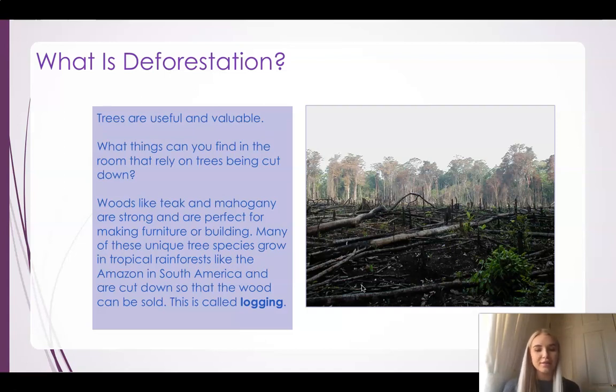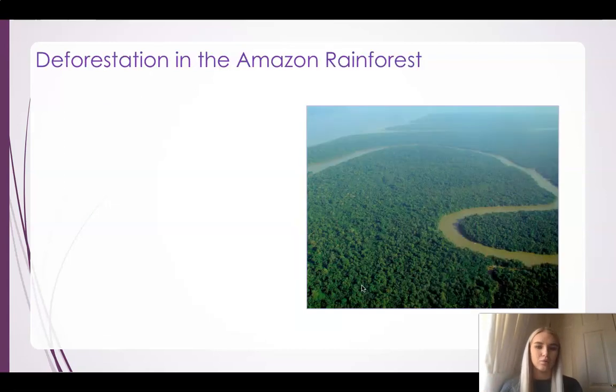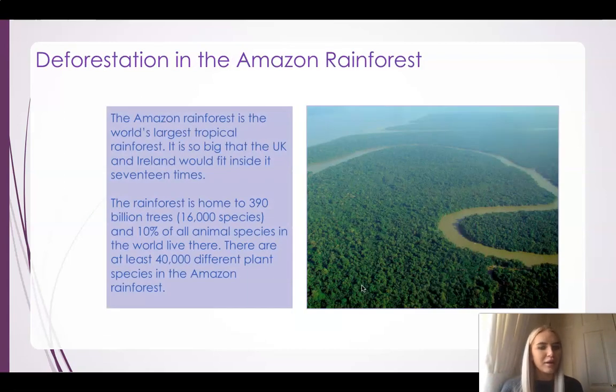And this whole process of cutting down these trees to use the wood to make other resources is called logging, okay? So the process where they cut down the trees and use the wood to make resources that we use today is called logging. So they would sell it on somewhere else. Now we're going to think about the pros and cons to that in a little while, but let's think more about deforestation, because we are looking in geography at the Amazon rainforest.